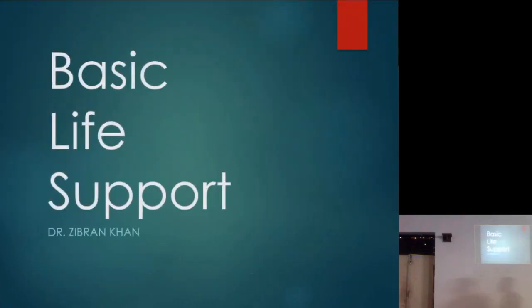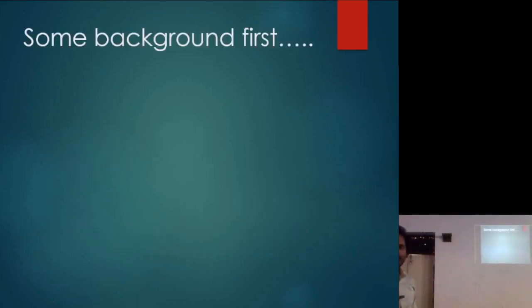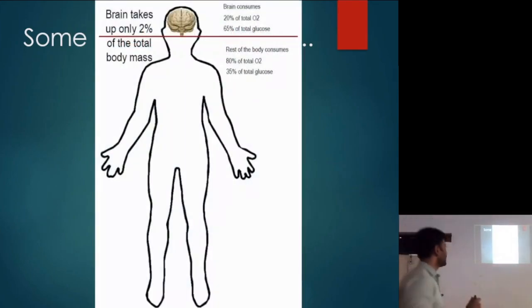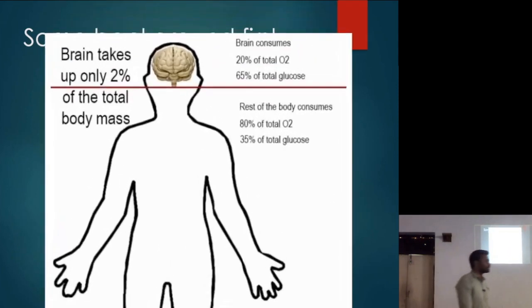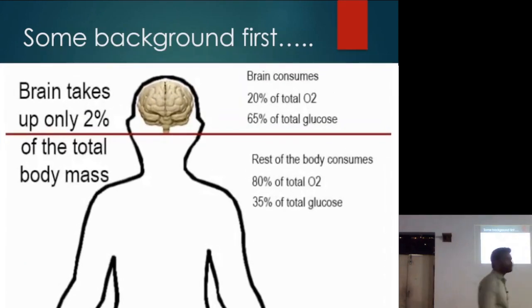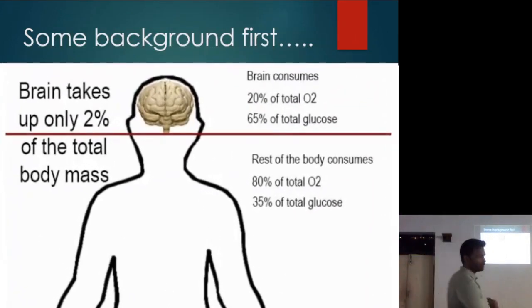So today I'm going to talk about basic life support, and in that I'm going to talk about CPR and cricothyrotomy. Okay, some basic facts, physiology, anatomy facts. Now our brain, it takes up only 2% of the total body mass. दिख रहा है कितना सा है? But it consumes 20% of the total oxygen and 65% of the total glucose consumed by our body.